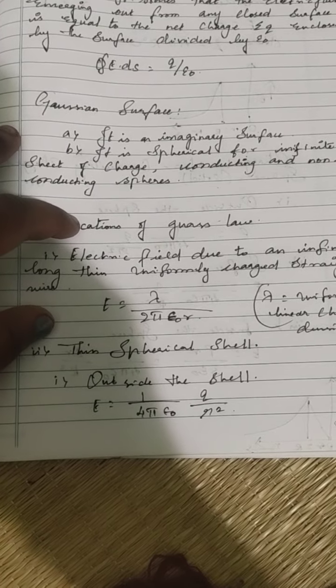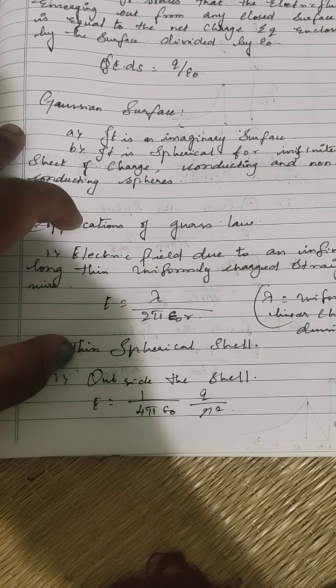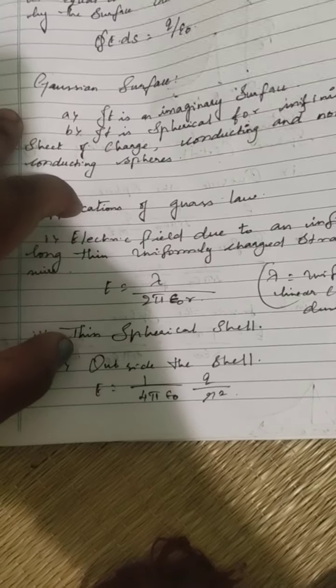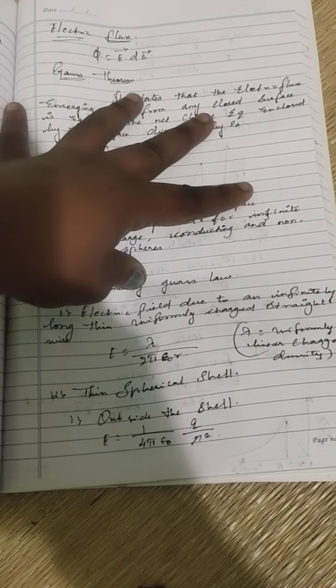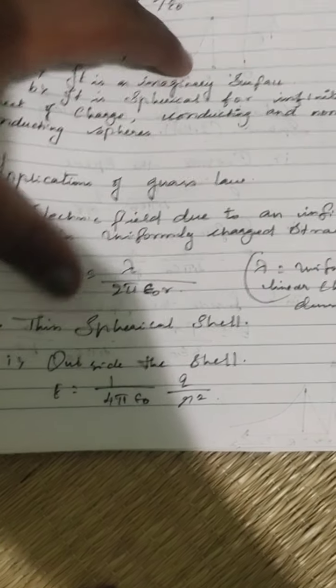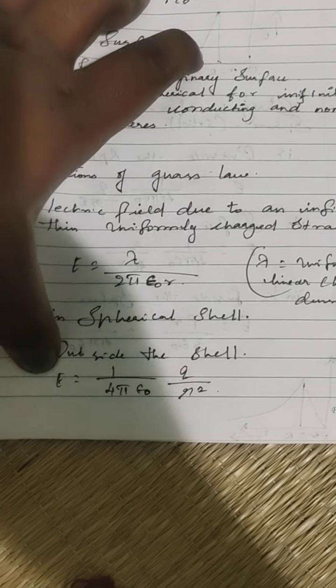Then next, for a thin spherical shell, I think everyone knows about it. Guys, listen to this one thing: electric field will be 0 anytime inside the spherical shell. Don't forget this. First, outside the shell, E is equal to 1 by 4 pi epsilon naught q by r square.